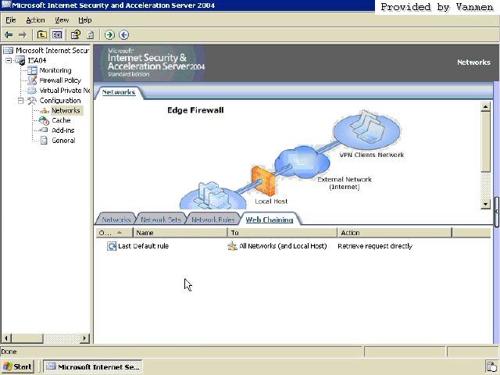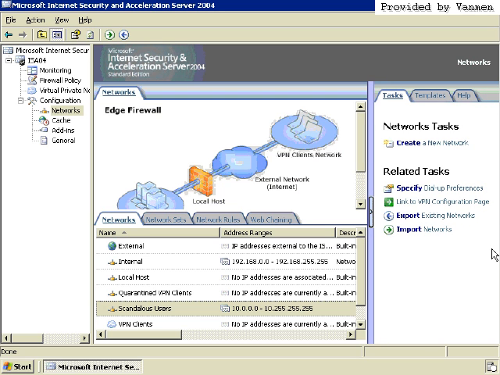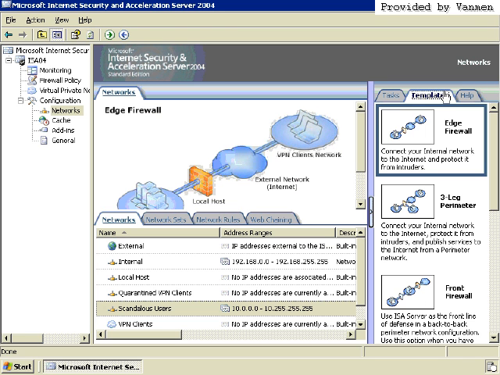Now, the last thing I want to show you is something that is neat. However, I don't see many of you using this once you understand ISO server fully. The feature I'm going to describe is something known as network templates. Now, you just saw pretty much how to configure multiple networks for the ISO server, and we'll get into later on how we can set up permissions for those networks and what features those networks have and so on.